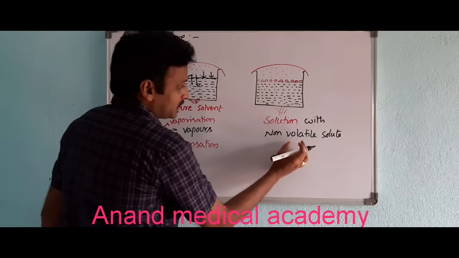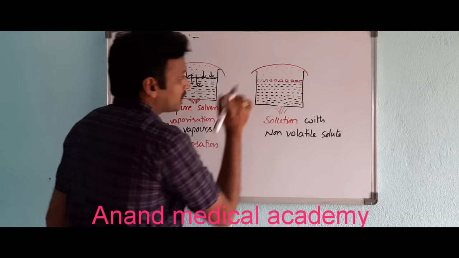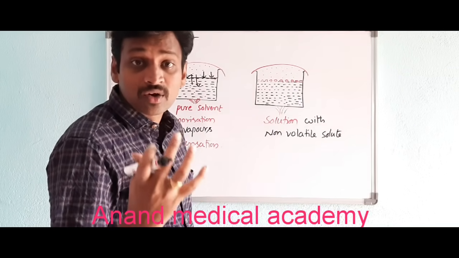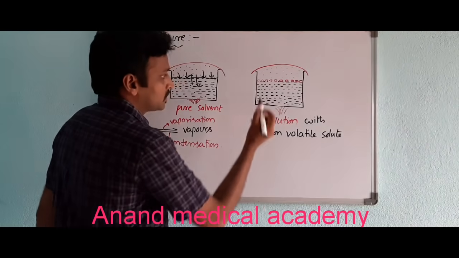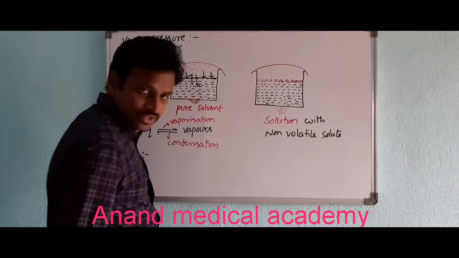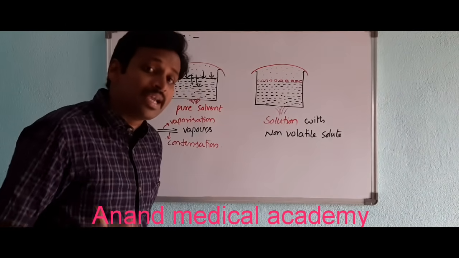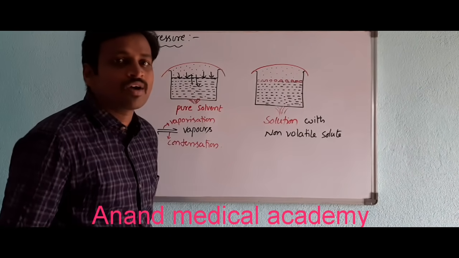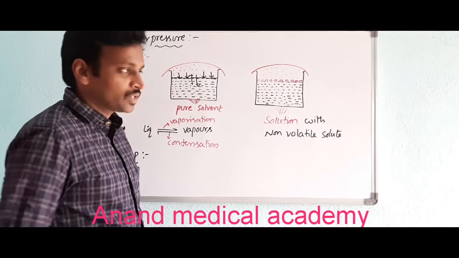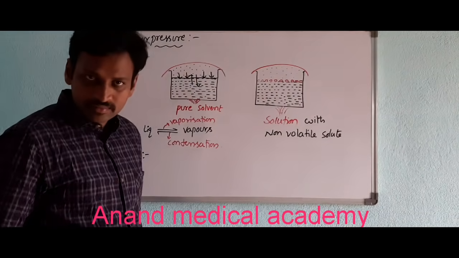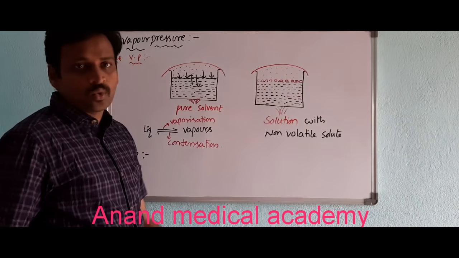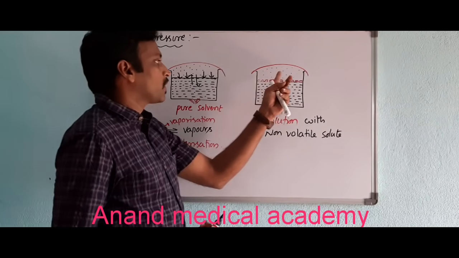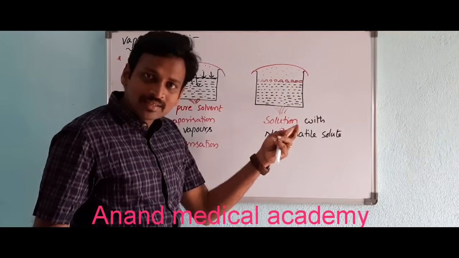So when these non-volatile particles are present and you are heating, as they are macro particles, meaning big particles, they occupy the surface. They occupy more space. So this solution cannot convert into vapors easily. So vaporization is low here. Vaporization is low means vapor pressure is low, because the number of vapor molecules is less. Got it?